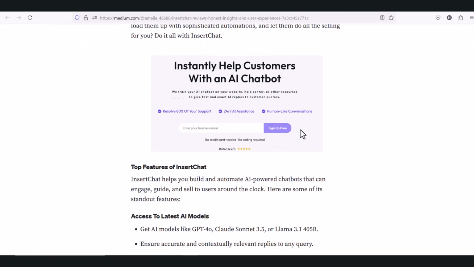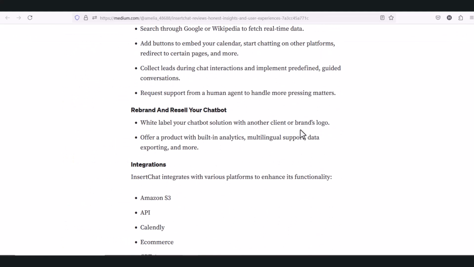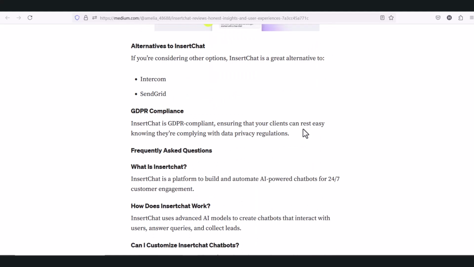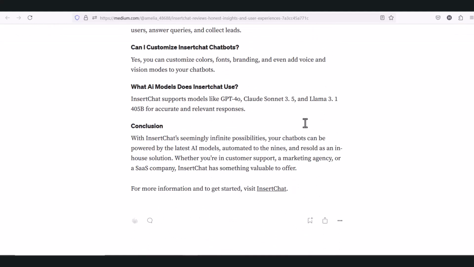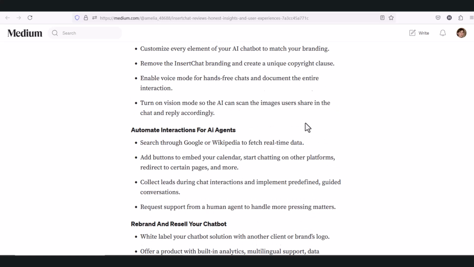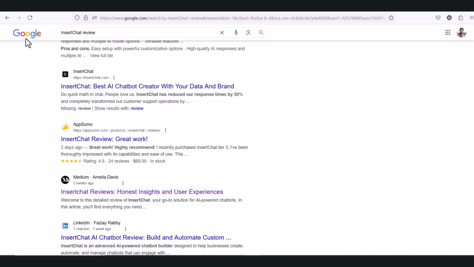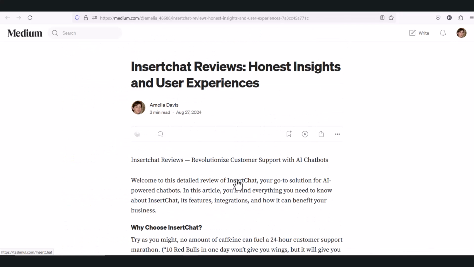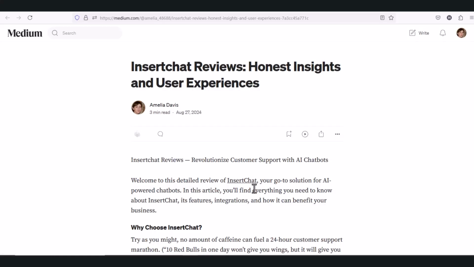Just write content on this keyword and put it on medium.com, and you will instantly rank on those keywords. If anyone searches for this keyword, Instant Chat review, and clicks on your Medium link and buys this by clicking here, if they buy this, you will get $50 commission per sale.